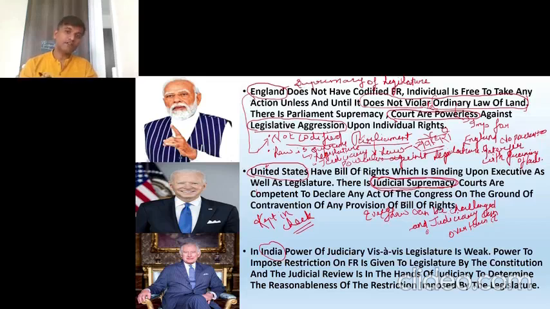And court cannot do anything. An individual cannot challenge the laws made by the parliament in England and go to court. Court does not have power. He can go against the executive, but not against parliament. Did you understand the situation in both the countries, England as well as United States? Now, what is the condition in India?